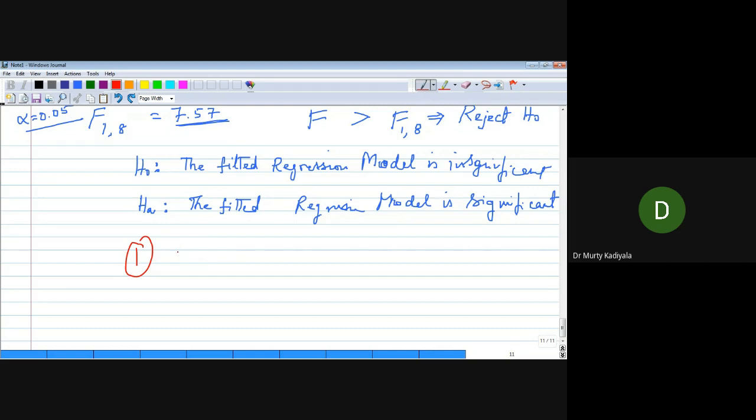There can be several models, but identify the models that are significant.